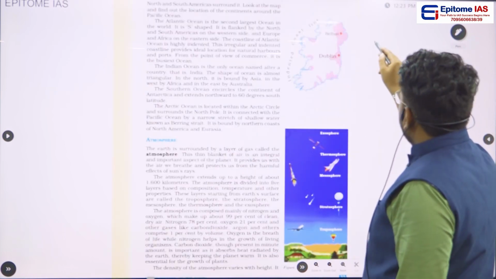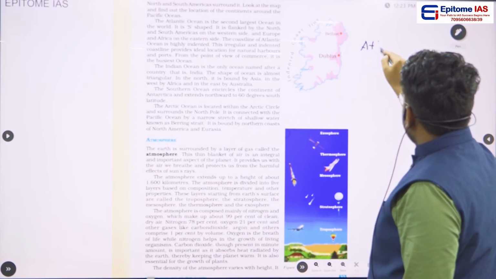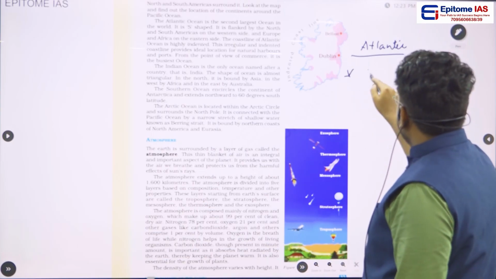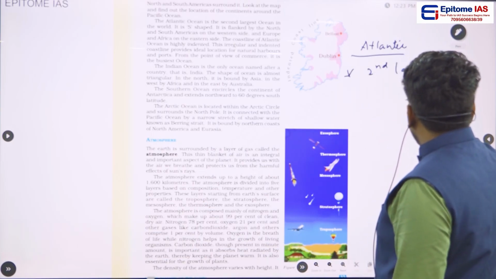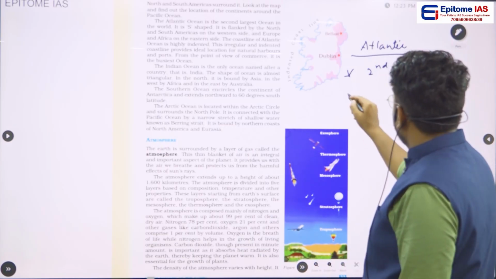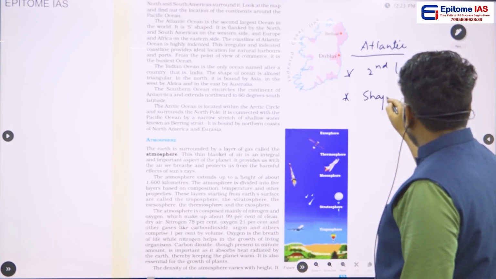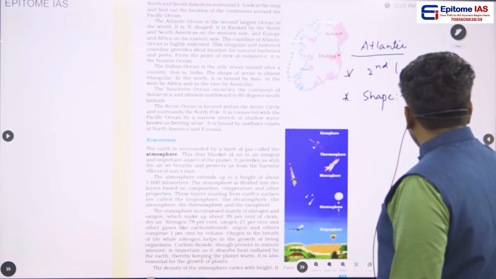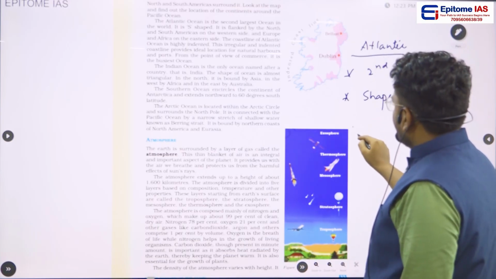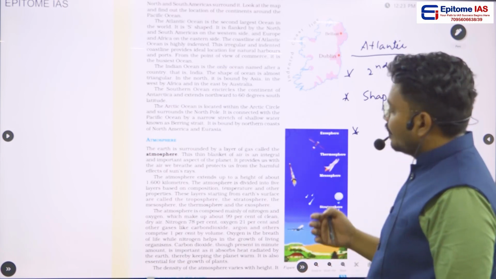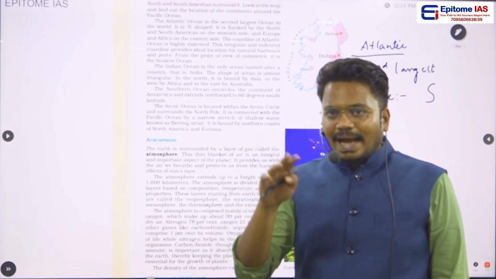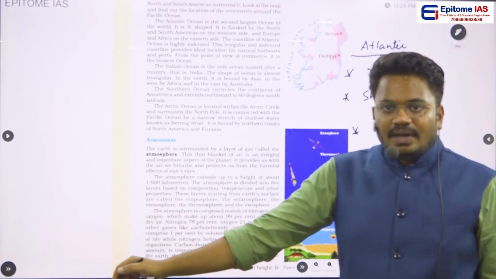And the next important ocean is Atlantic Ocean. See, this Atlantic Ocean is the second largest. Pacific Ocean is the first largest ocean and Atlantic Ocean is the second largest ocean. If you see the shape of this Atlantic Ocean, shape is S shape. And the other important point is this Atlantic Ocean will be in between the North American, South American continent and European continent, as well as African continent.